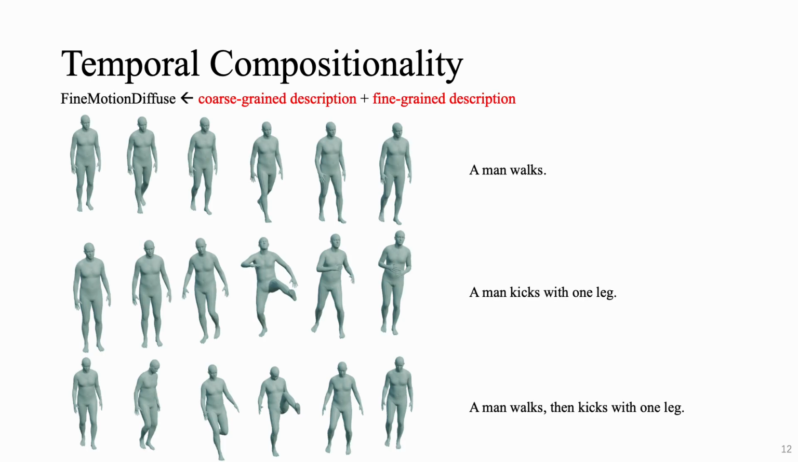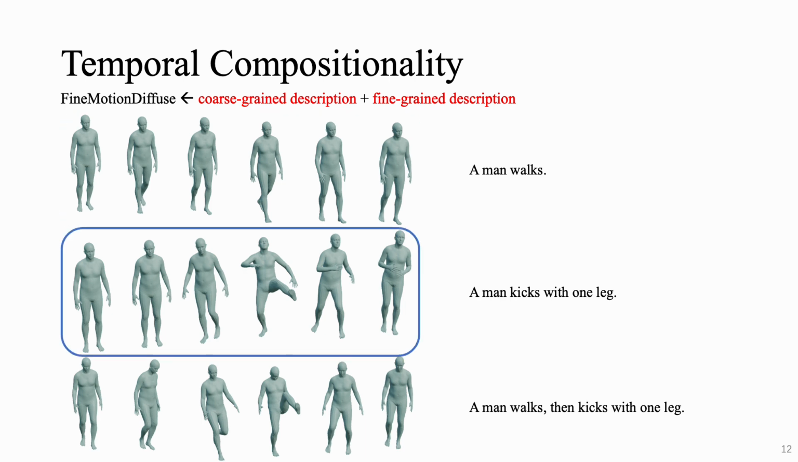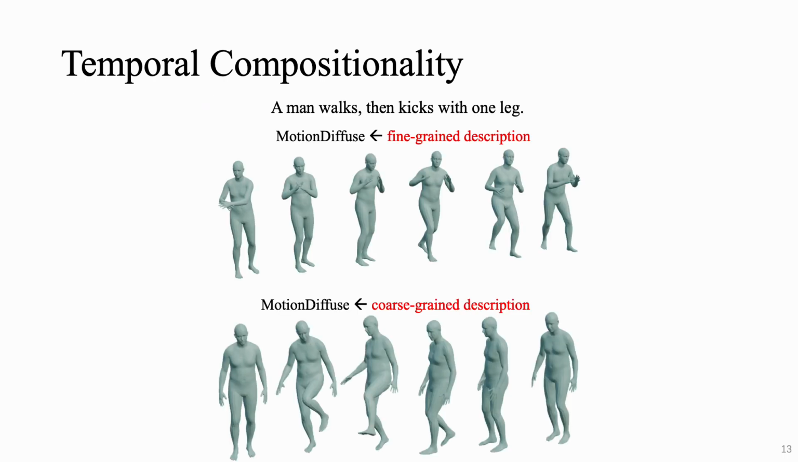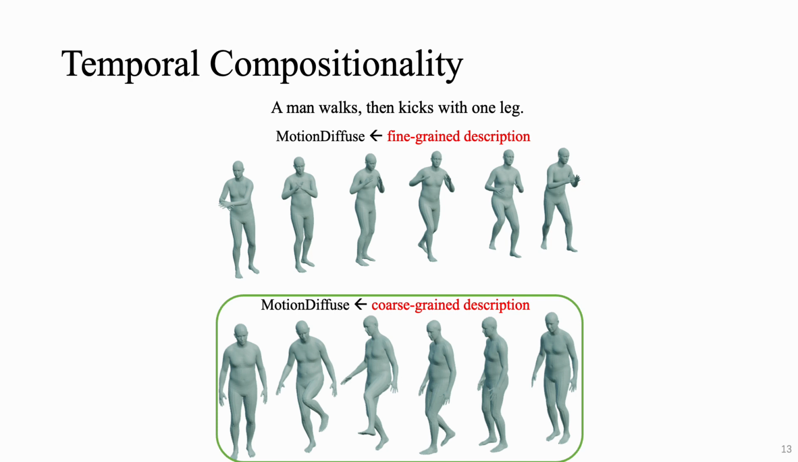And here are the cases of temporal compositionality. We have two basic motions, performing walk and kick with one leg, and Fine Motion Diffuse successfully stitches them temporally, that is, walk and then kick with one leg. However, Motion Diffuse fails in this composite motion in both fine and coarse-grained situations. For the fine-grained description, Motion Diffuse fails to kick. For the coarse-grained description, Motion Diffuse fails to walk first.